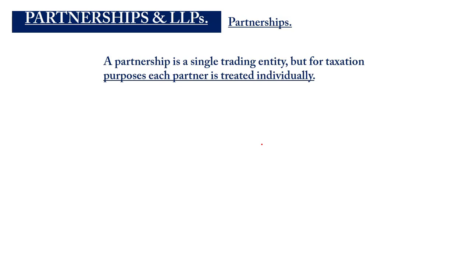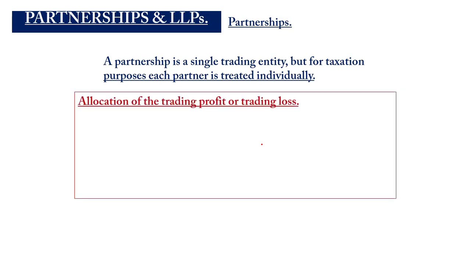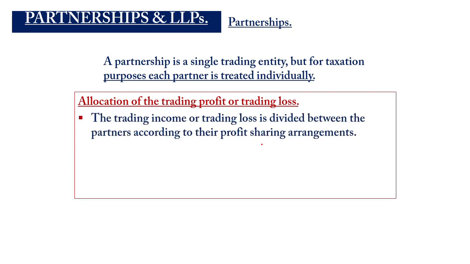For taxation purposes, each partner will be treated as a sole proprietor, meaning that the money that the partnership makes will be allocated to the partners and then they will be assessed individually. The allocation of the trading profit or the trading losses will be divided among the partners according to their arranged profit sharing agreement.